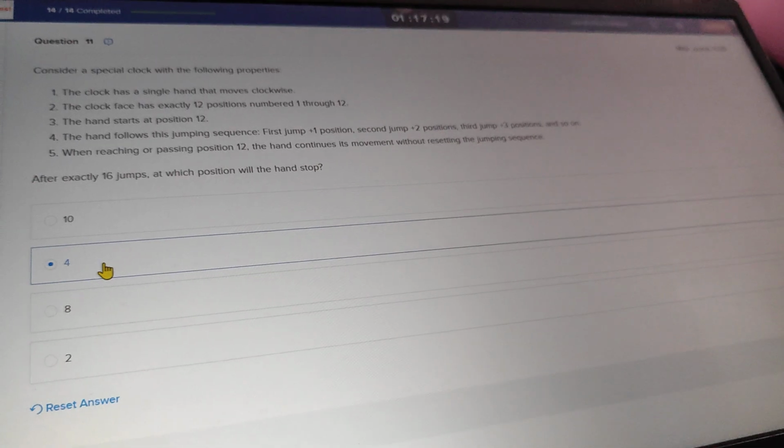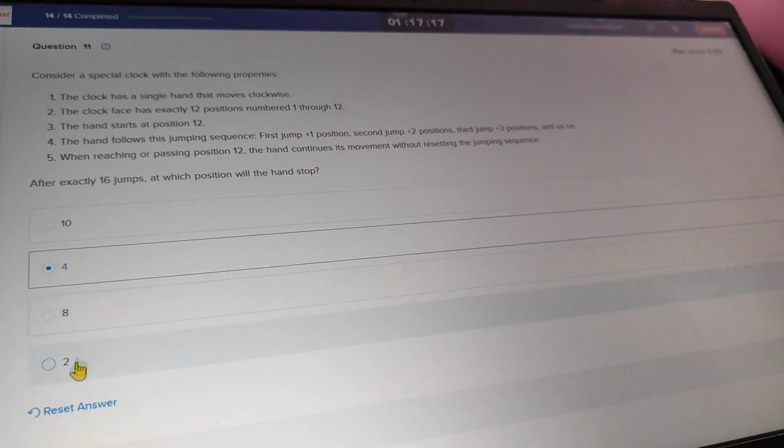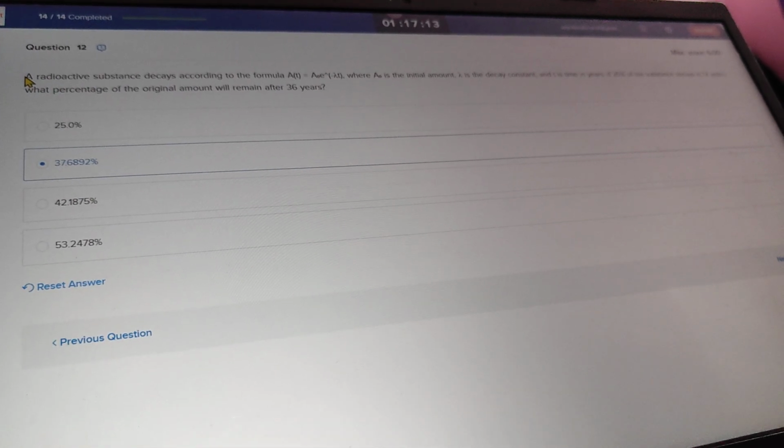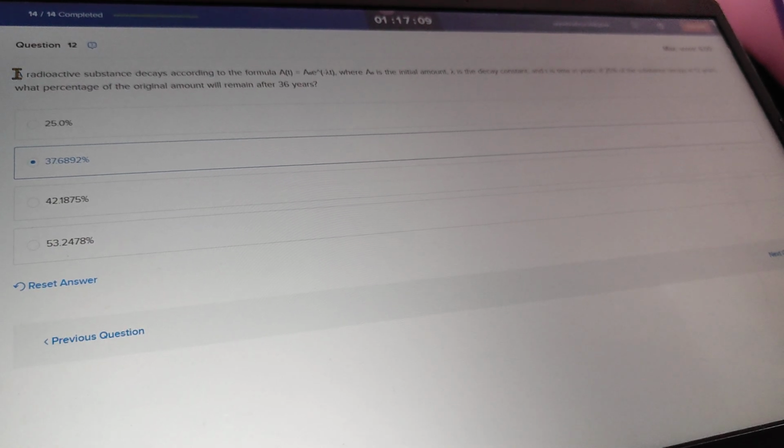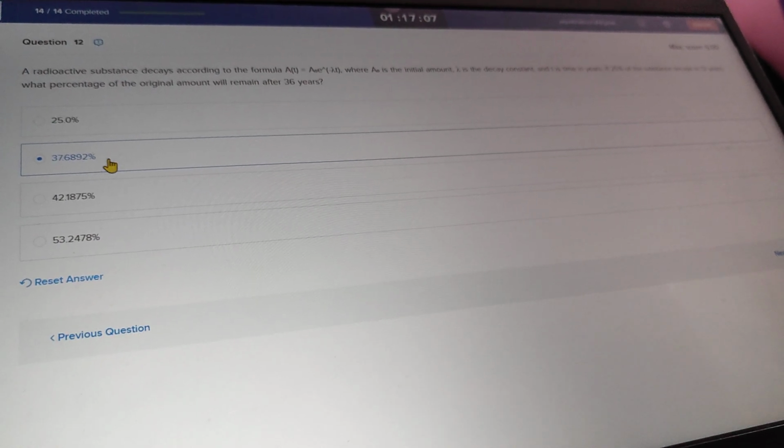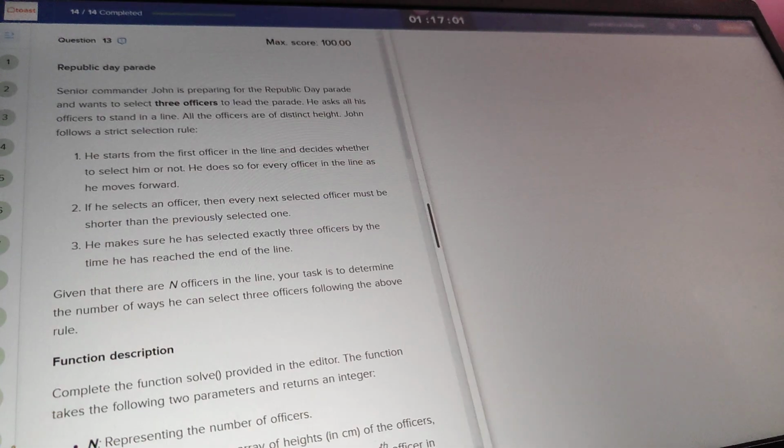So we have the next question, consider a special clock. This is the question, and this is the solution. The fourth option, number 4, is the answer. And for question number 12, a radioactive substance decays according to the formula. For this we have the second answer, 37.6892%. Okay, and let's go with the coding questions.